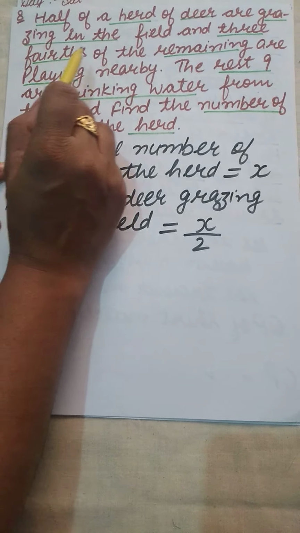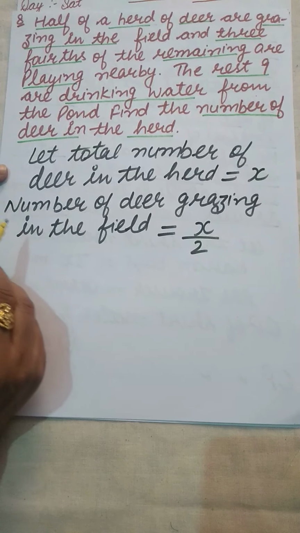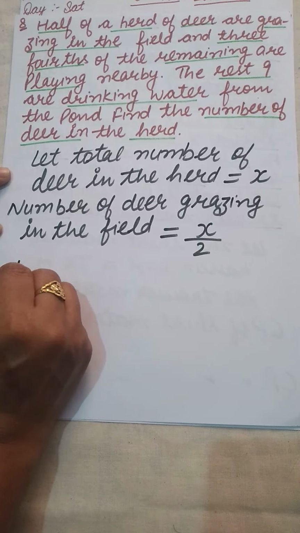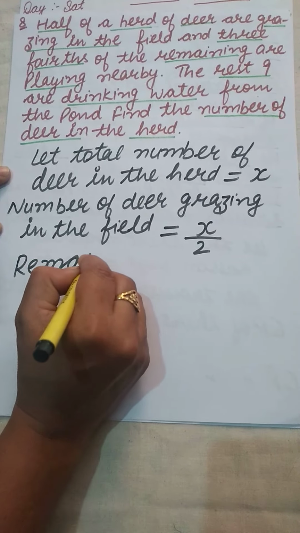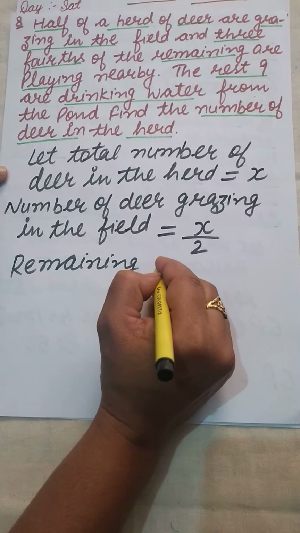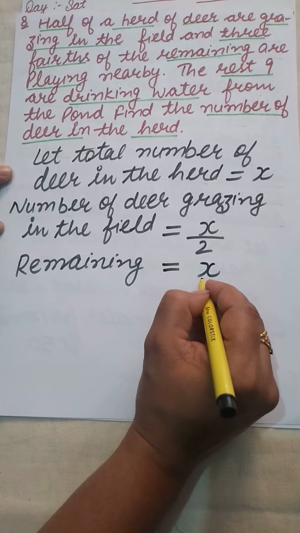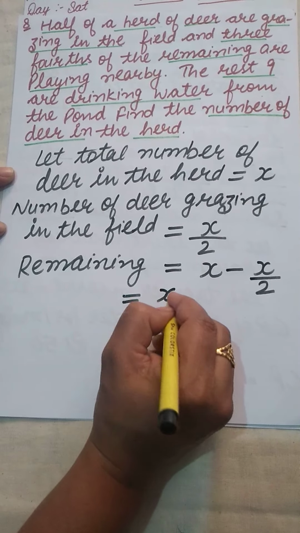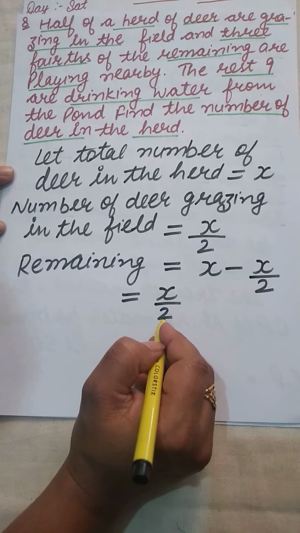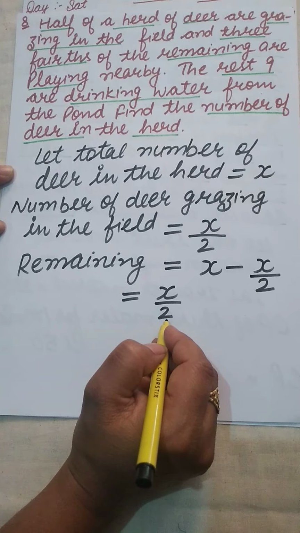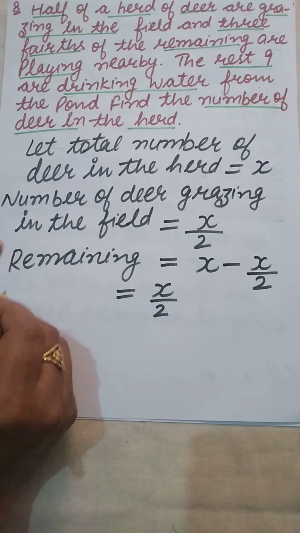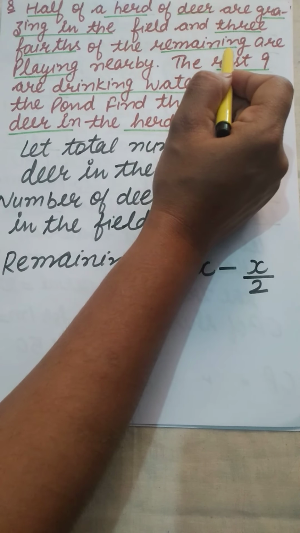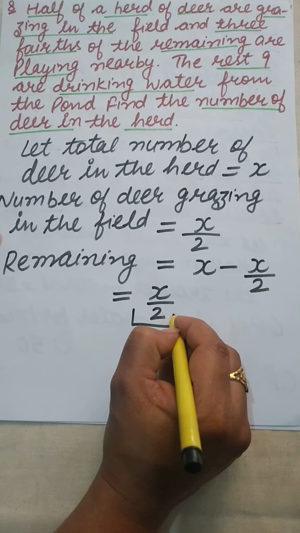Now 3/4 of the remaining are playing nearby. As half of the herd is grazing, the remaining will be equal to X total minus X by 2. It will be again X by 2. It means there are now X by 2 deer remaining in the herd. Now 3/4 of the remaining, the remaining being X by 2.